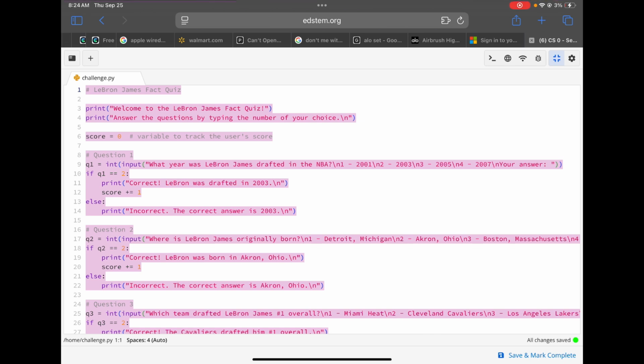Basically, I decided to have 5 main questions and 1 bonus question if the user answers all the main questions right. I made sure to write the questions. Then I decided to use a score variable so I could track the points of the user.